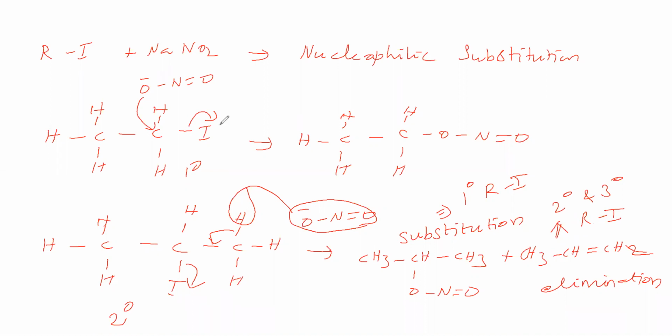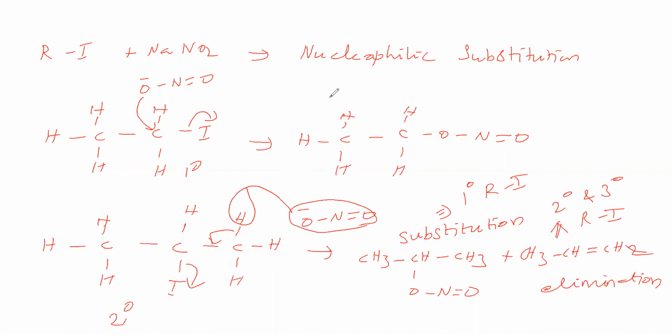Therefore, in this reaction, if you want a nucleophilic substitution reaction, you take a primary alkyl halide instead of secondary and tertiary. If you take secondary and tertiary, the elimination product will dominate.